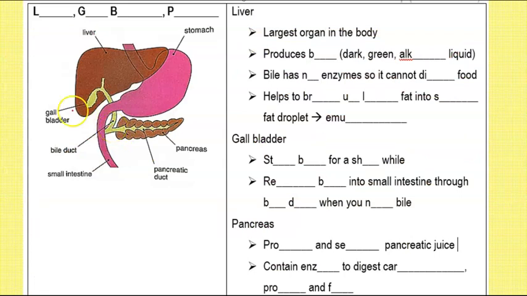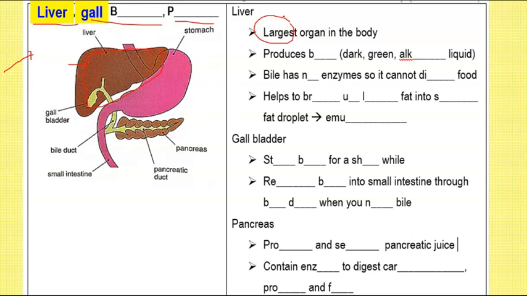But before we talk about the small intestine, remember your 3 organs that are not part of the alimentary canal? Yep, but they are closely associated. So we are going to be talking about the liver, which is this triangular shape here. Believe it or not, the liver is actually the largest organ in the human body. Bigger than your brain, bigger than your heart. It is the largest organ in the body.